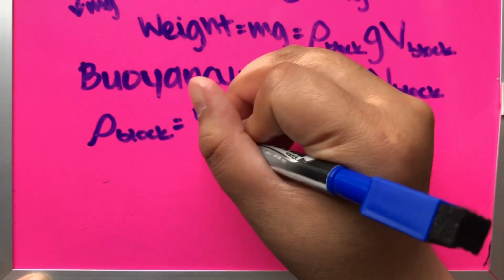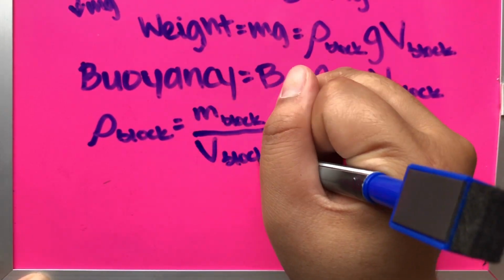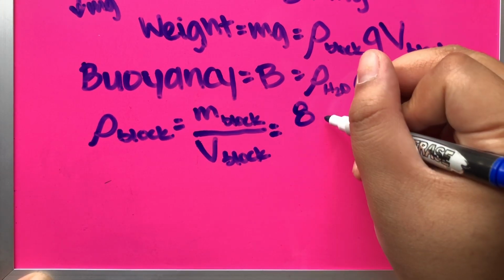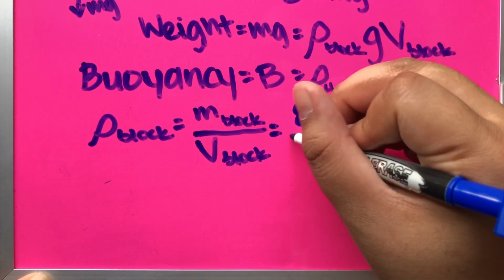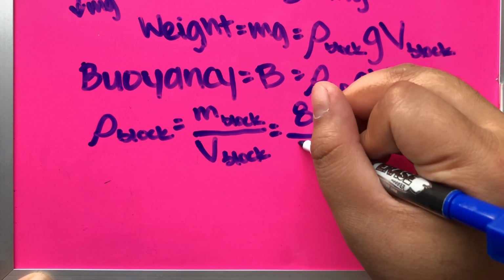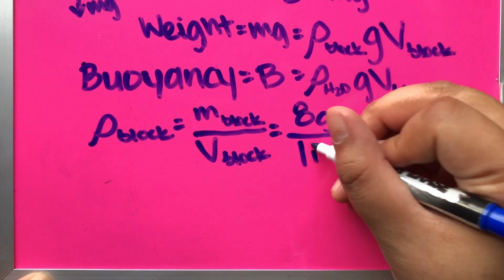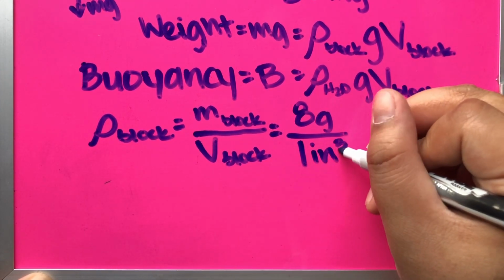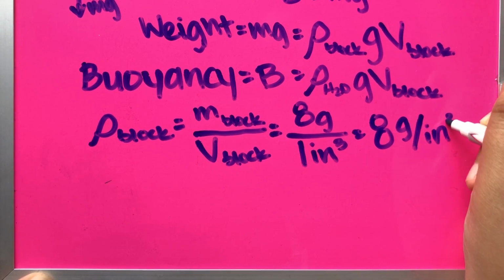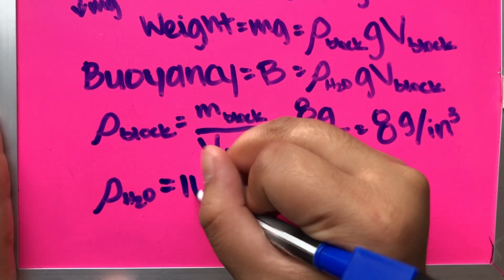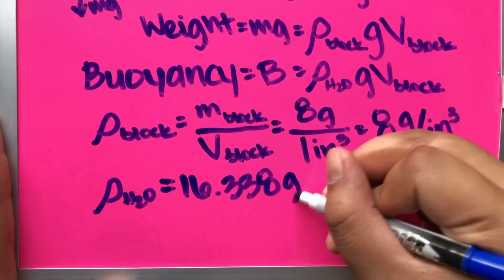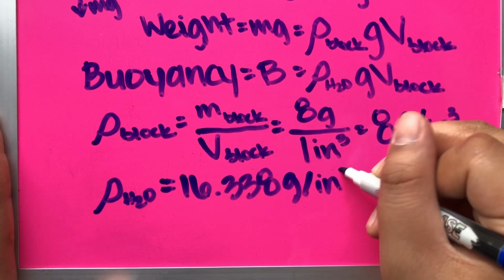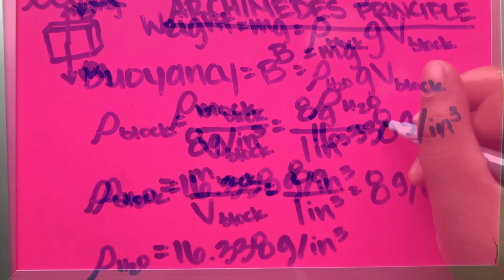First, we find the density using mass over volume. After weighing the block, the mass is 8 grams and the volume is 1 cubic inch. Therefore, the density of the block equals 8 grams over 1 cubic inch, which ends up being 8 grams per cubic inch. The density of water is 16.338 grams per cubic inch, found through the internet and through converting.